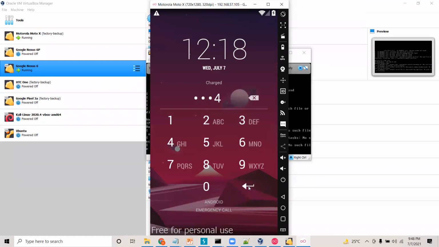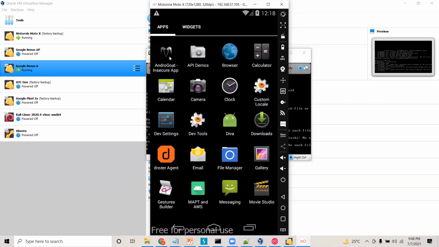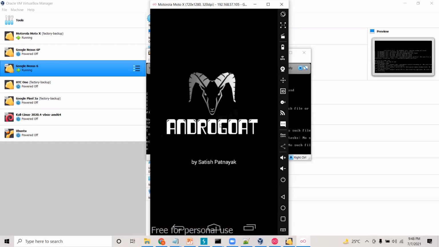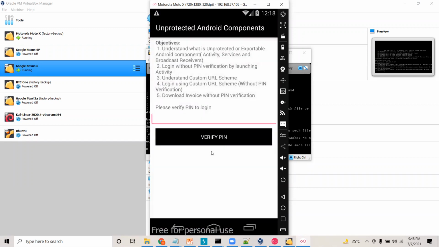Okay, so I have taken a little older device here. Now what I wanted to do here is, okay, I was talking about this unprotected Android screen.